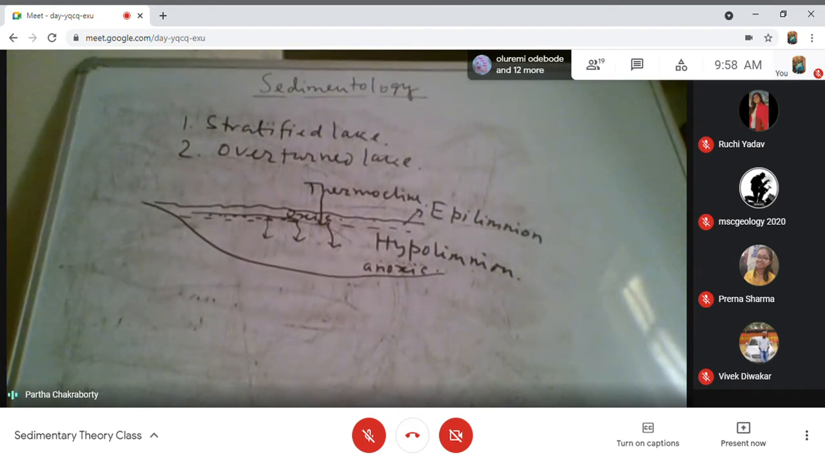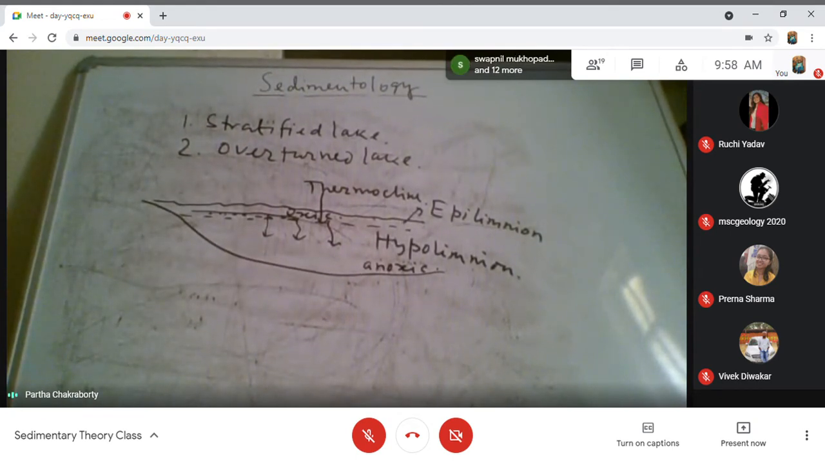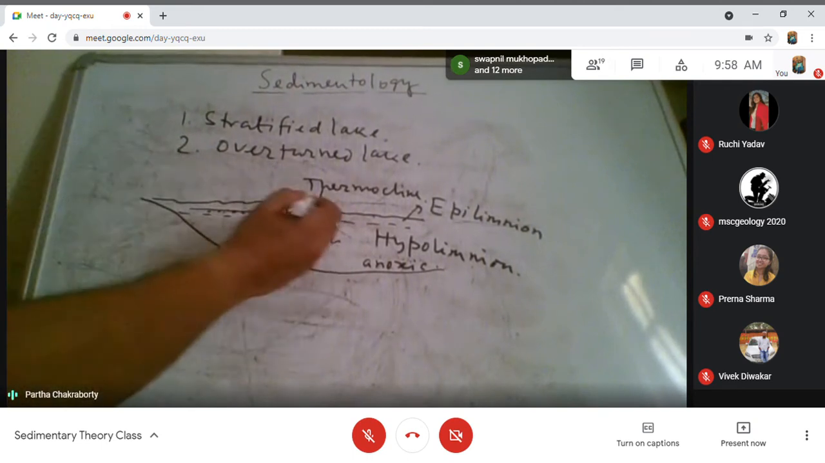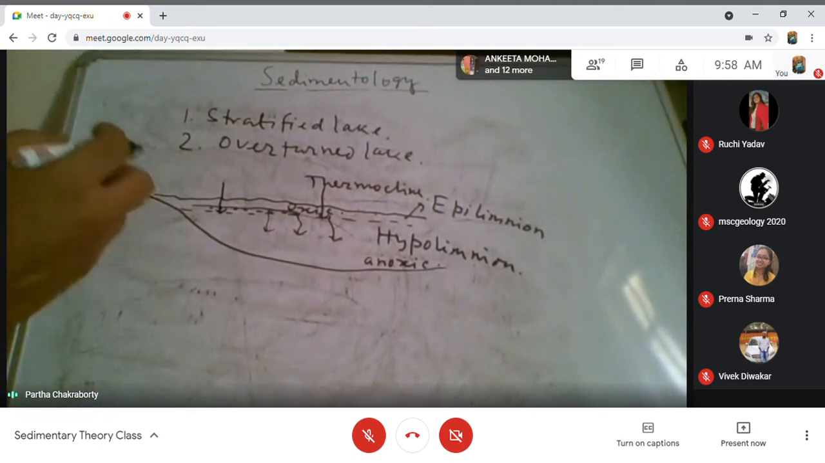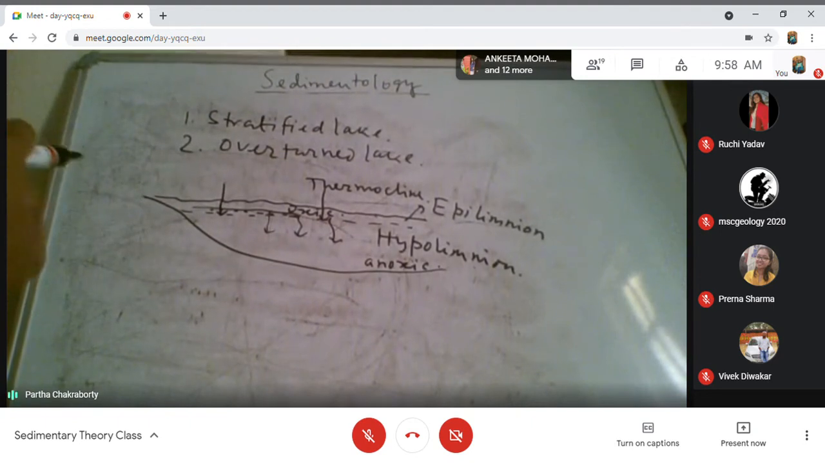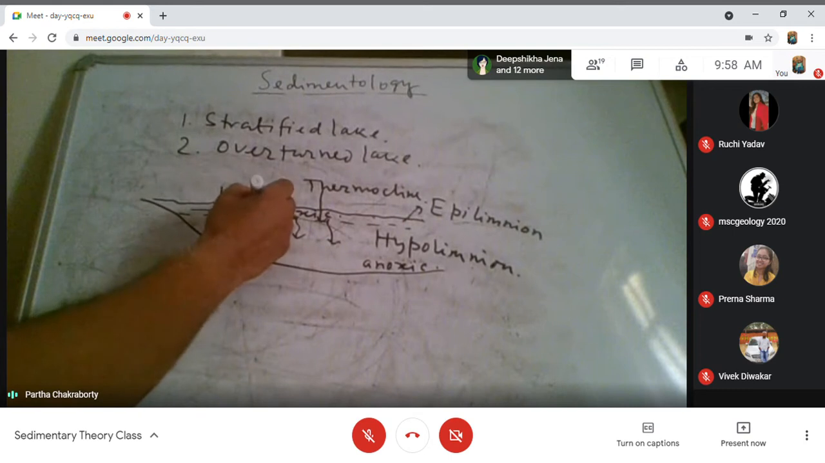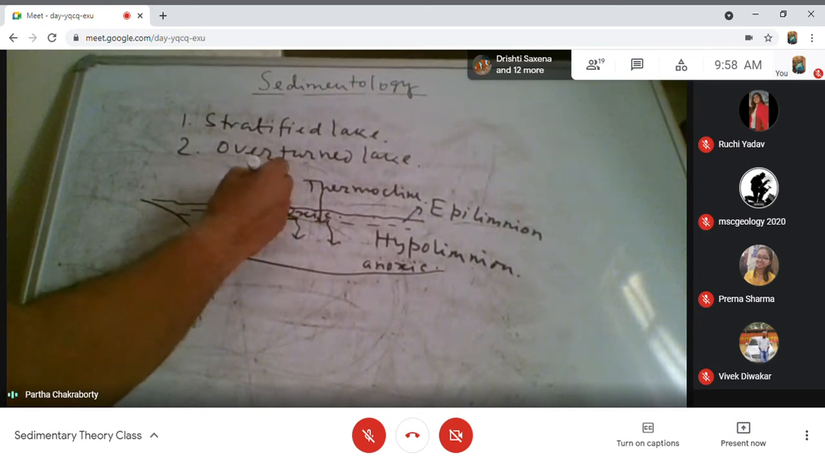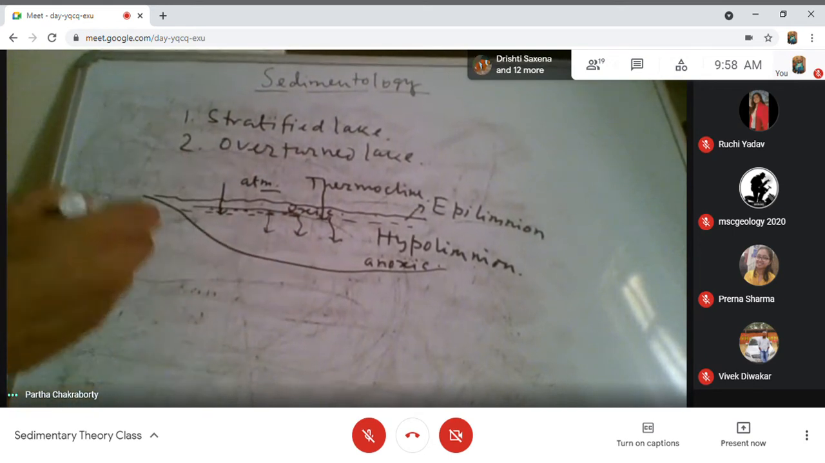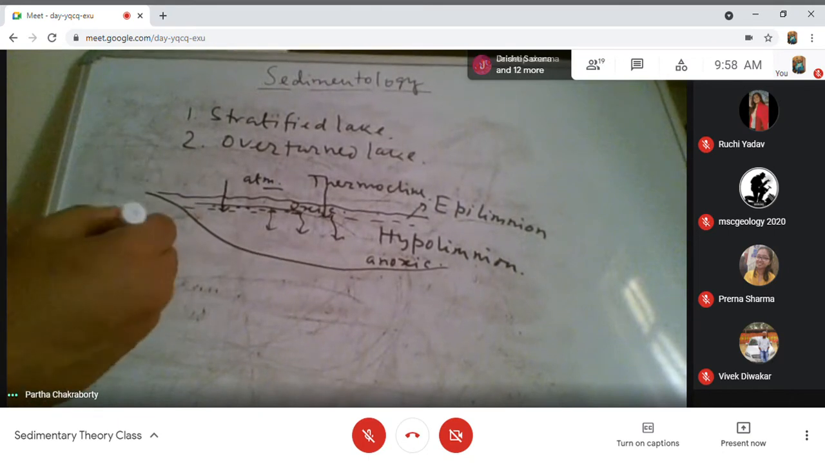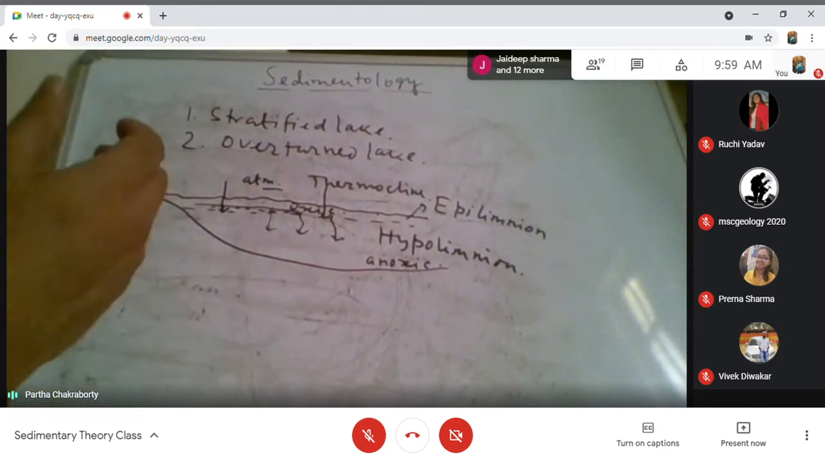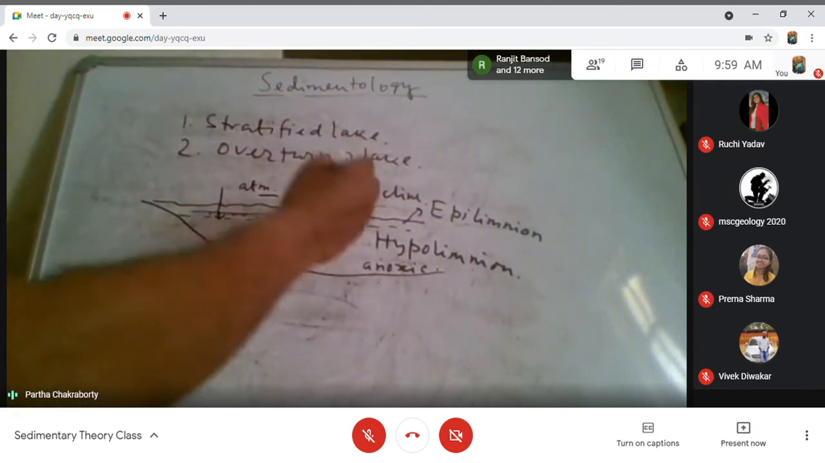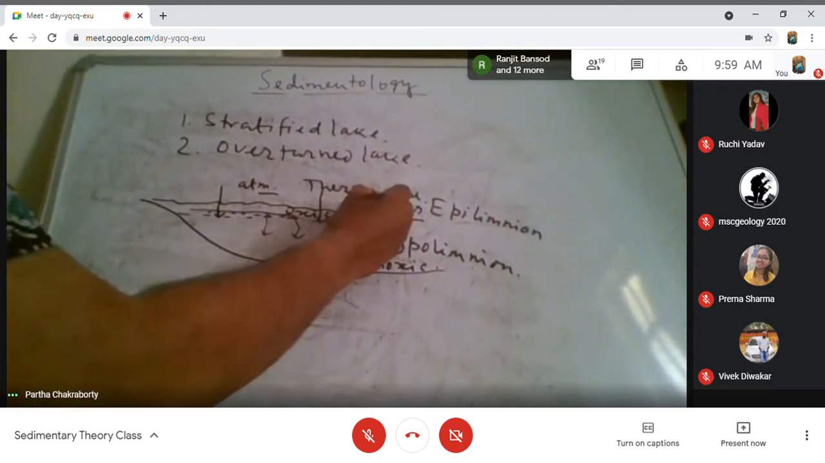Now, what is a stratified lake? Where you have a development of a thermocline. This is where the thermocline is. Thermocline is a temperature boundary, and what is happening? The surface layer is interacting with the atmosphere, and because of the air that is coming in contact with it, it is always energized and it becomes oxic.